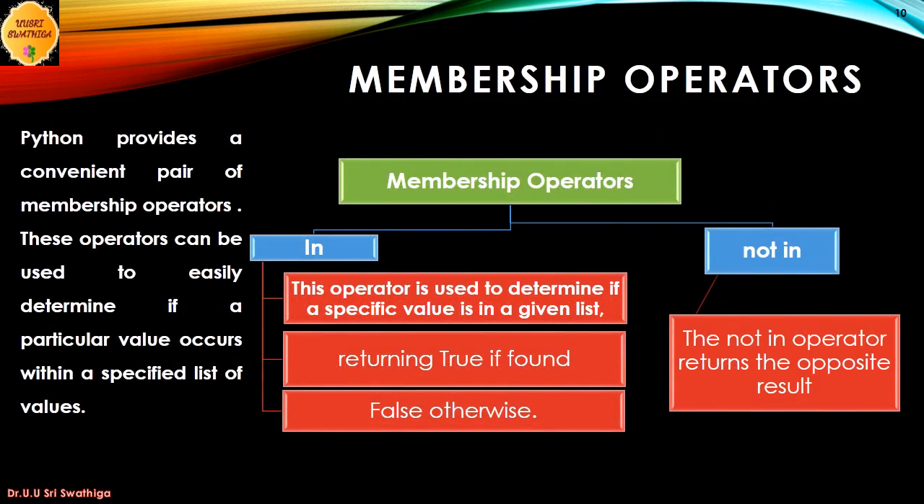Membership operators. Python provides a convenient pair of membership operators. These operators can be used to easily determine if a particular value occurs within a specified list of values. The membership operators are in and not in. The in operator is used to determine if a specific value is in a given list, returning true if found, and false otherwise. The not in operator returns the opposite result.